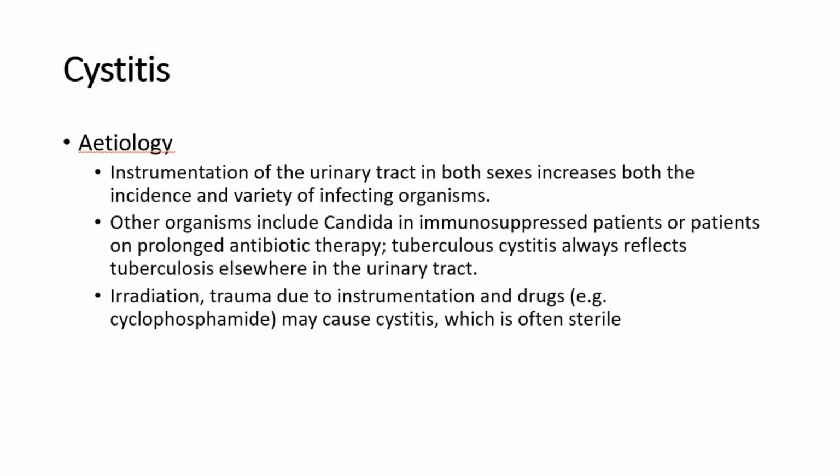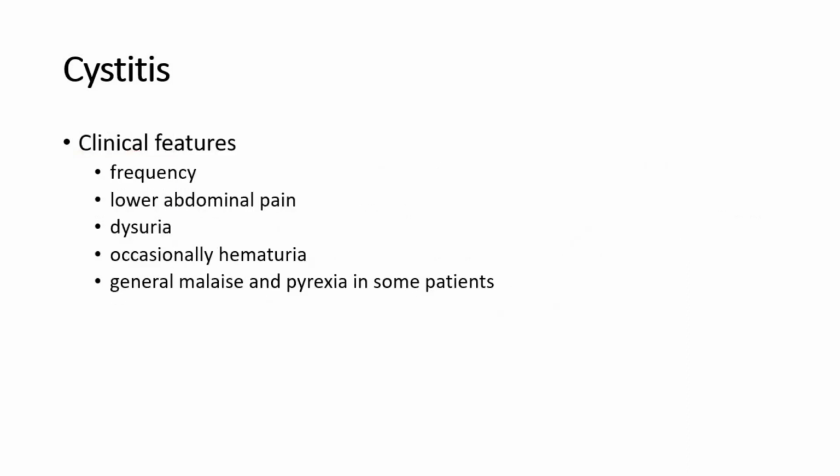Instrumentation of the urinary tract in both sexes increases both the incidence and variety of infecting organisms. Other organisms include Candida in immunosuppressed patients or patients on prolonged antibiotic therapy. Tuberculous cystitis always reflects tuberculosis elsewhere in the urinary tract. Irradiation, trauma due to instrumentation and drugs like cyclophosphamide may cause cystitis, which is often sterile. The clinical features of cystitis are frequency, lower abdominal pain, dysuria, occasionally hematuria, general malaise and pyrexia in some patients.